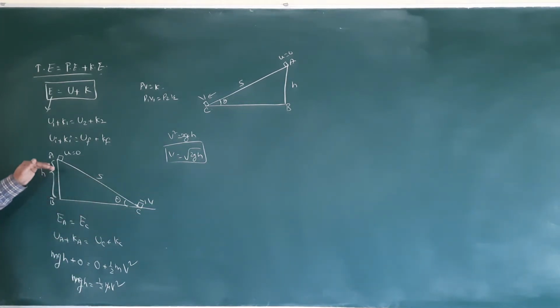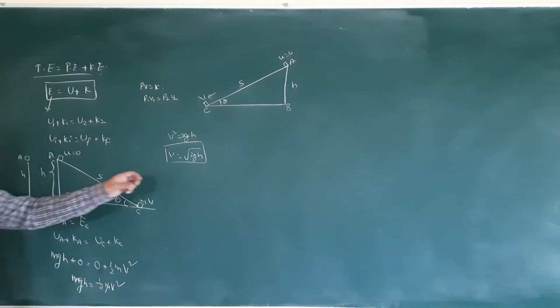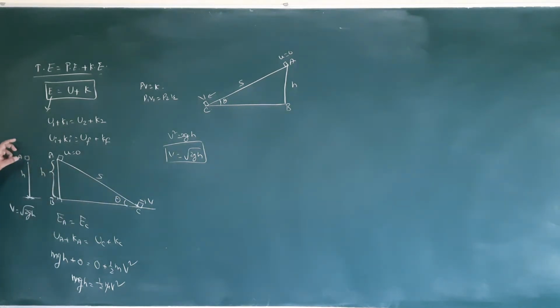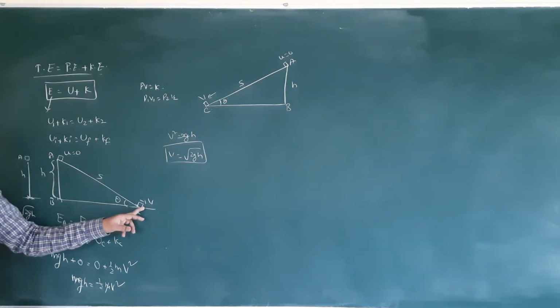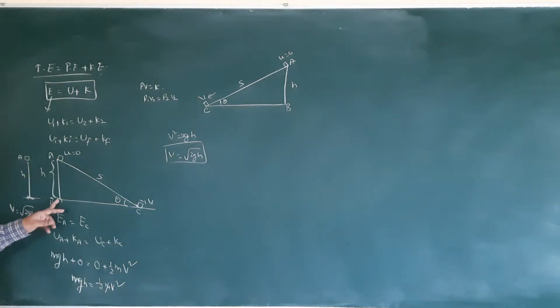In the lesson on motion in a straight line we discussed this: an object is dropped from a certain height h. Then after reaching the surface, what is the velocity? v is equal to root 2gh. Both will be the same. An object which is dropped from a certain height and an object which is moving on the inclined plane with the same height will have the same velocity. You should remember this one.